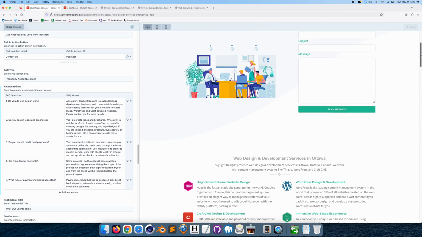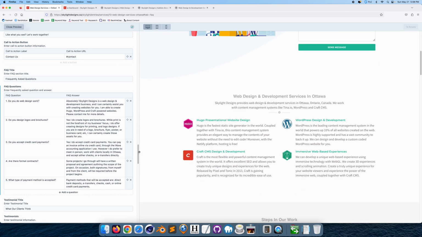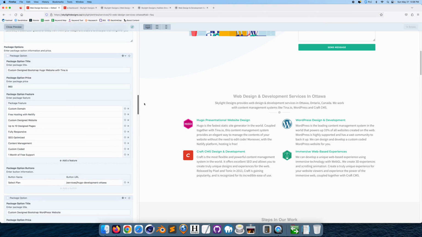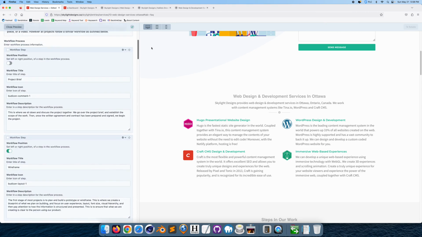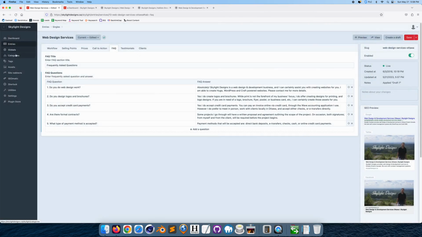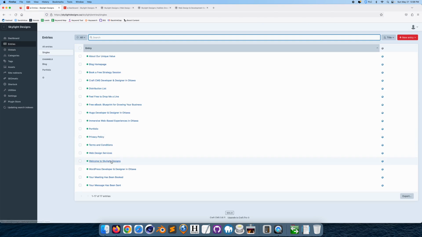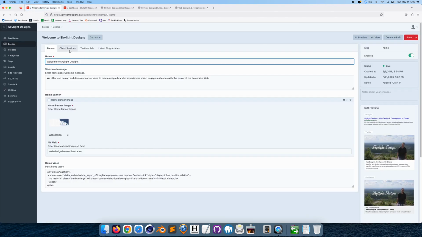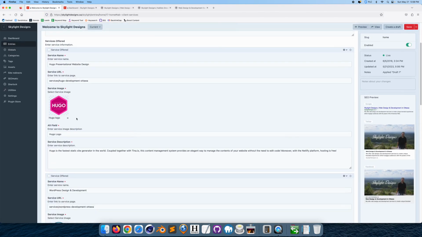Now let's say I want to change these images. Okay, so let's say that's something I want to change. If I close the preview, I have to go back because these images are taken from the home page. So I'll go back to Skylight Designs. I go to Client Services. Let's say this is Hugo, right?